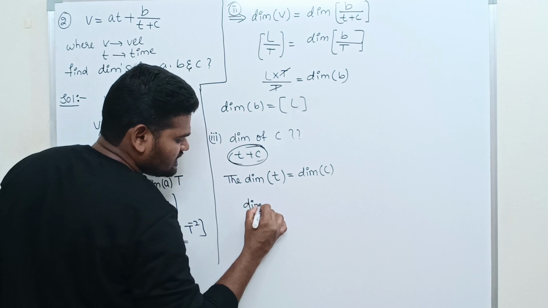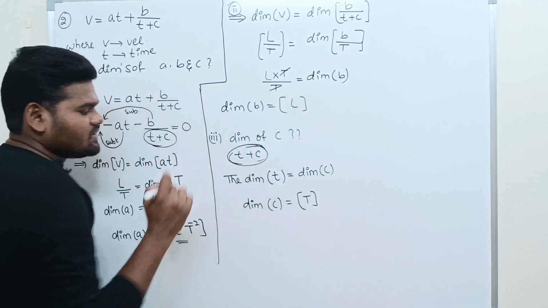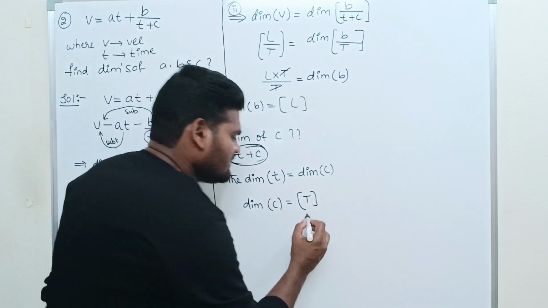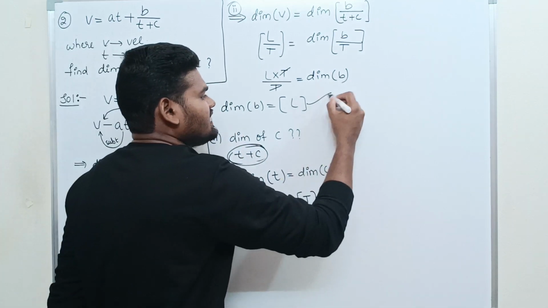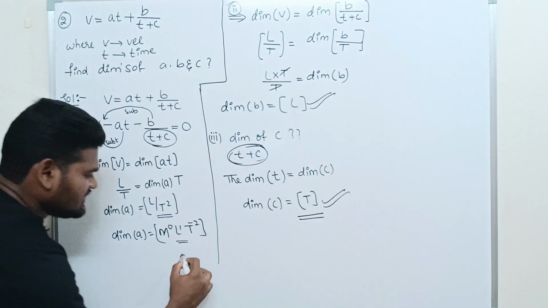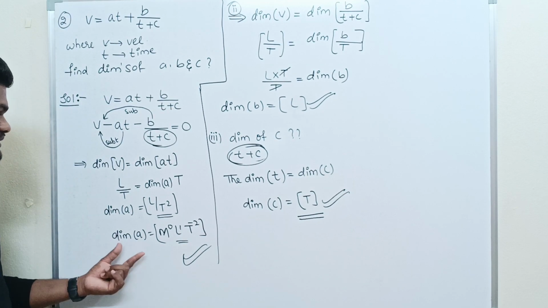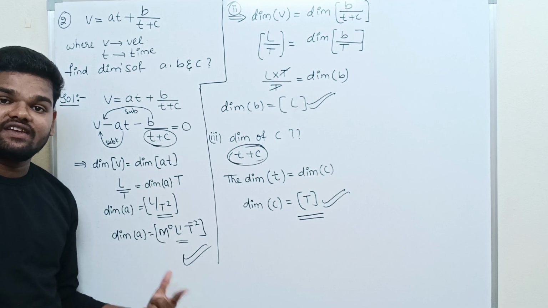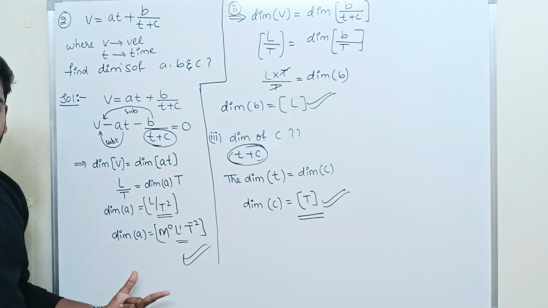So the dimension of C is equal to capital T, the dimensional symbol for time. So this is the dimension of C, this is the dimension of B, and this is the dimension of A. I hope you learned how to write the dimensions of a constant. Is it clear? Any doubts?